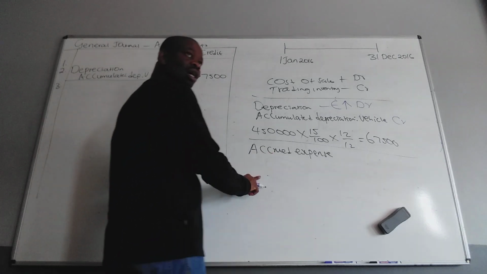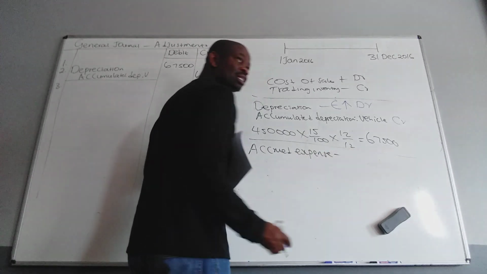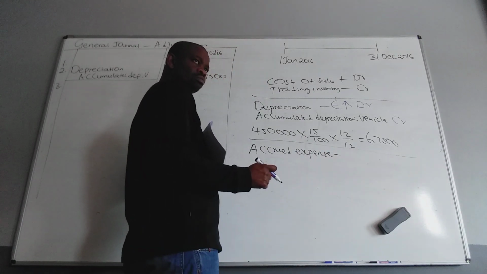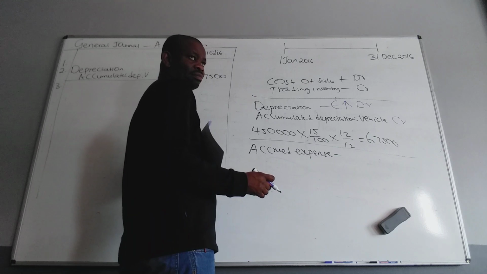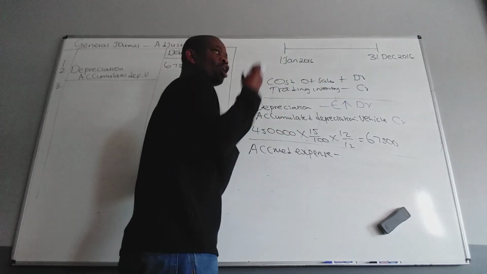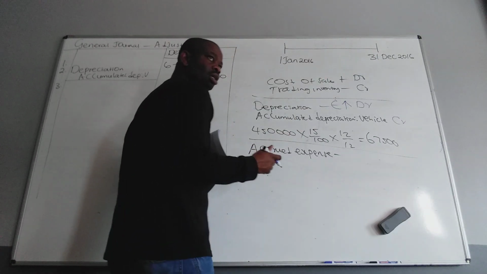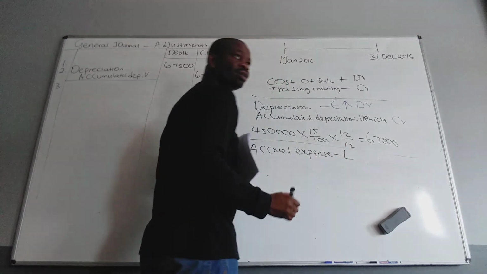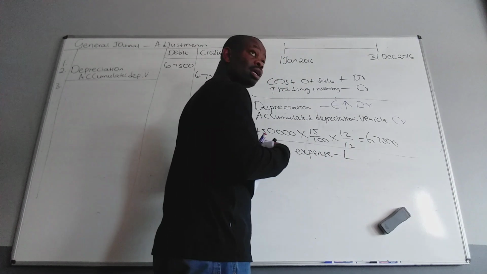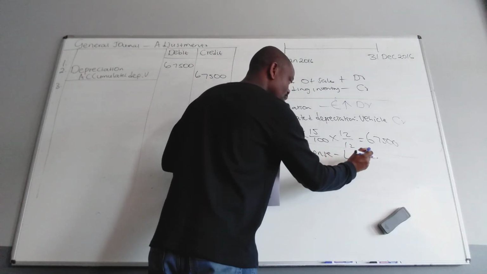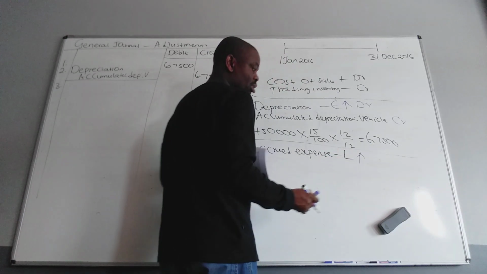So what are accrued expenses to us, according to the groups? Expense still to be paid. We are owing that expense. It's a liability. And the liabilities are increasing. Which side?